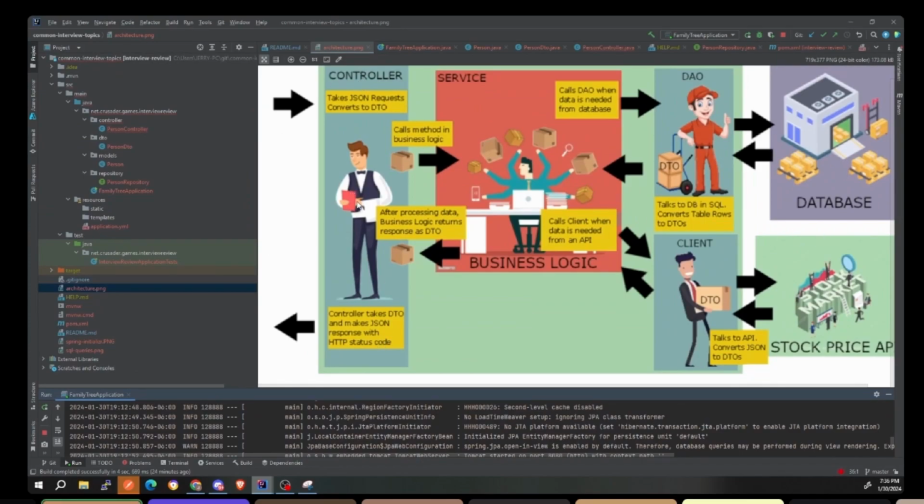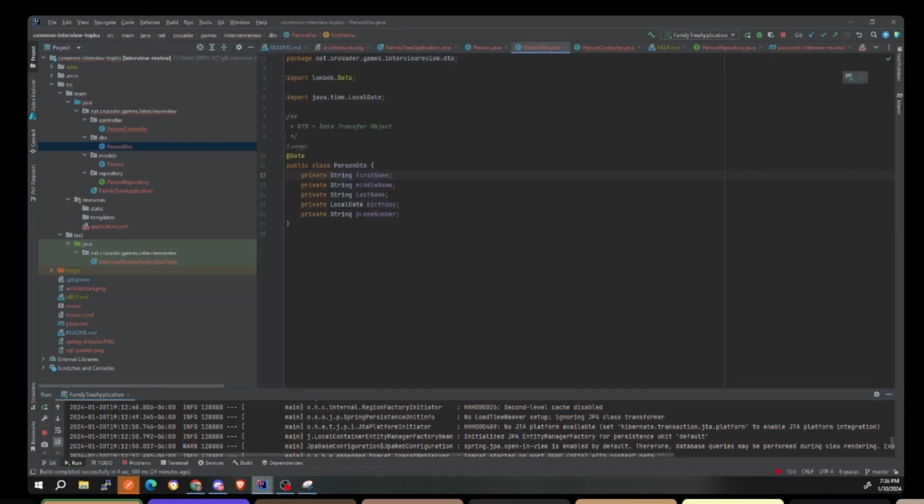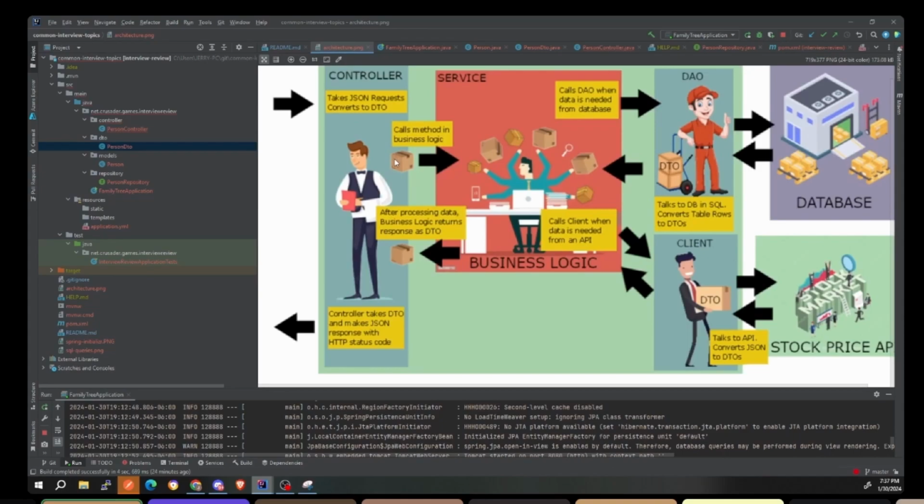The controller is like a waiter, or he's at the front desk. He takes in JSON requests and converts them to either a DTO or a model. Here I put down a DTO, and all a DTO is, is a special way of organizing your data. And then once you do that, it gets sent to the service.